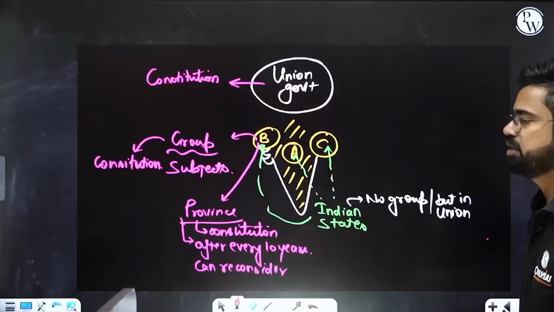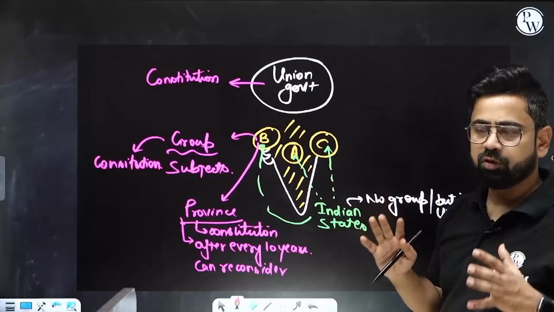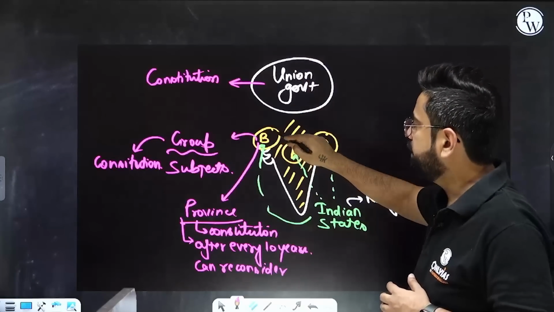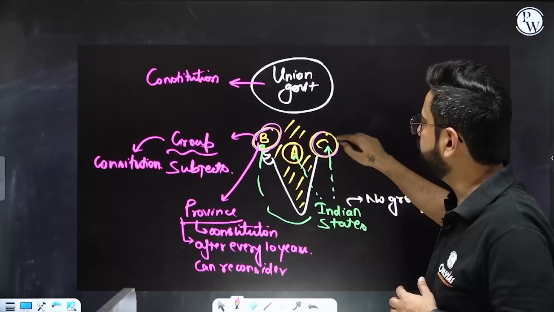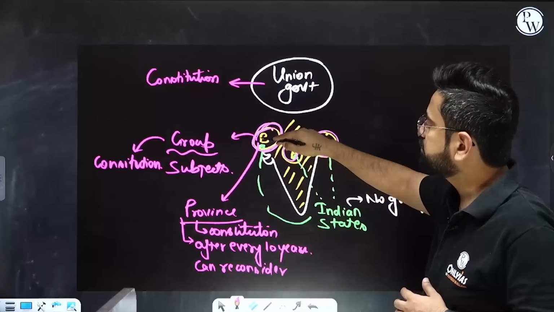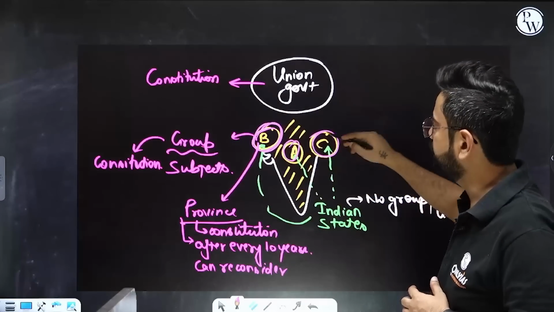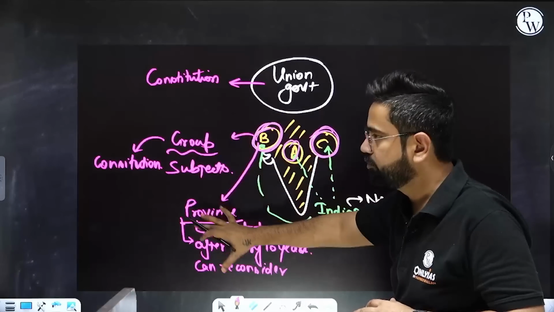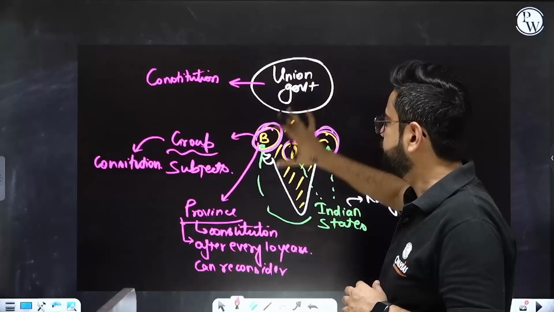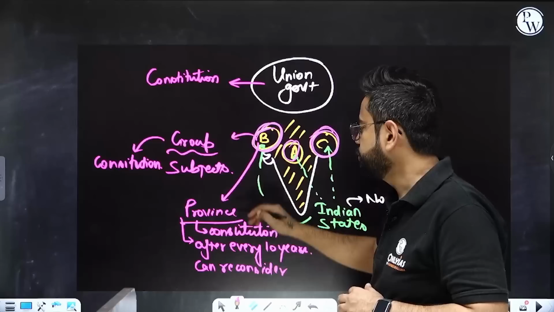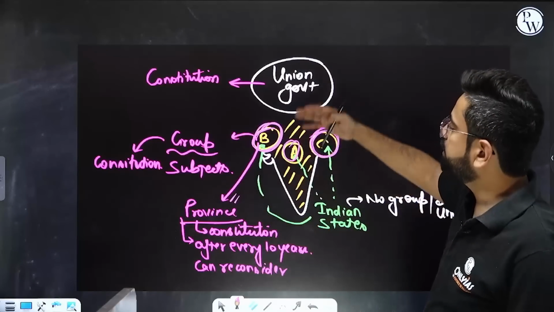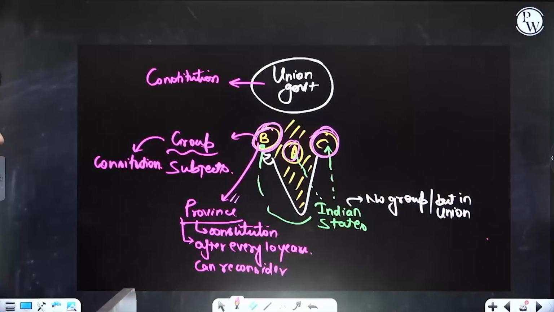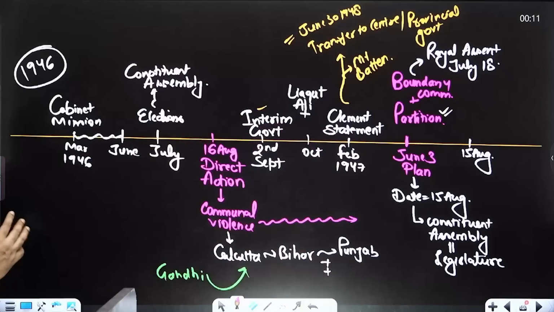Here, what they are suggesting is that the constitution should have three tiers of government. One, the union government. Second, group governments: Group A, Group B, Group C. Group B should have Pakistan, Punjab and this area, Balochistan, etc. Group C should have Bengal, Assam, etc. And these three should have separate provinces. So there should be a constitution of the whole of India, a constitution of each group, and then a constitution of the provinces inside. So the three-layer structure was proposed in the Cabinet Mission. That was the idea of the Cabinet Mission.